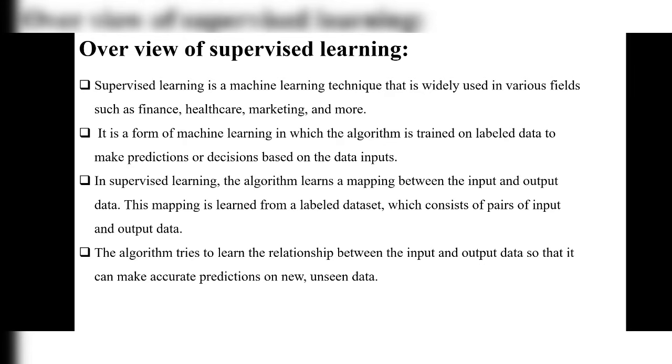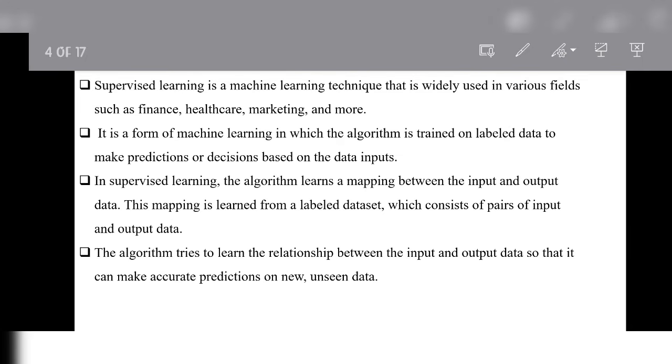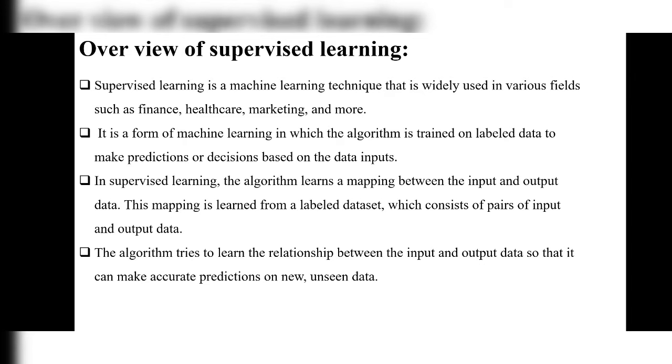Okay. And next, in supervised learning, the algorithm learns a mapping between the input and output data. Firstly, remember, supervised learning has both input and output data, but it mainly focuses on input data first. Based on the input data only, we will get the output data, that is future values. This input is past data. Okay. In supervised learning, the algorithm learns a mapping between the input and output data.